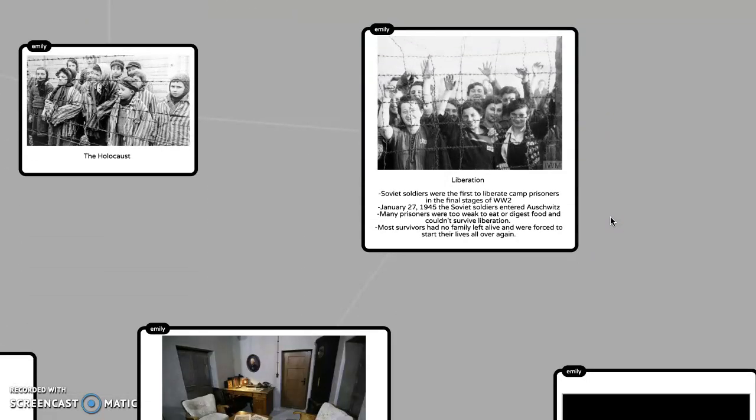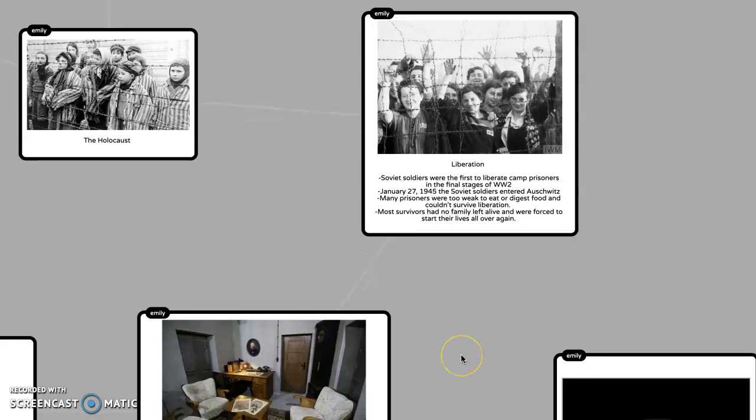Liberation. Soviet soldiers were the first to liberate camp prisoners in the final stages of World War II. Many prisoners were too weak to eat or digest food and could not survive liberation. Most survivors had no family left alive, and they were forced to start their lives all over again.